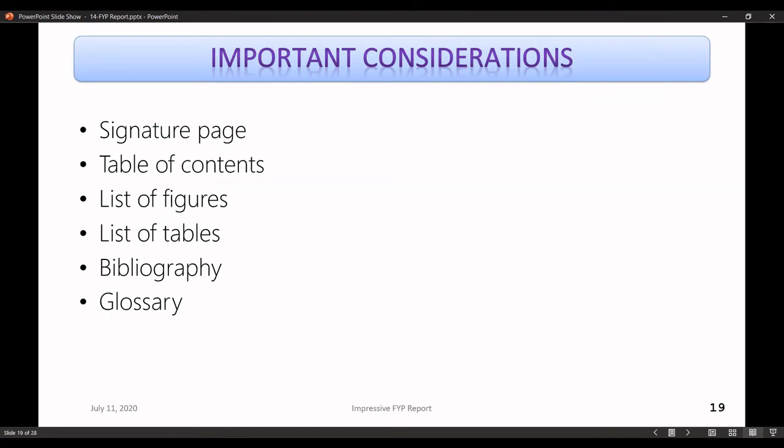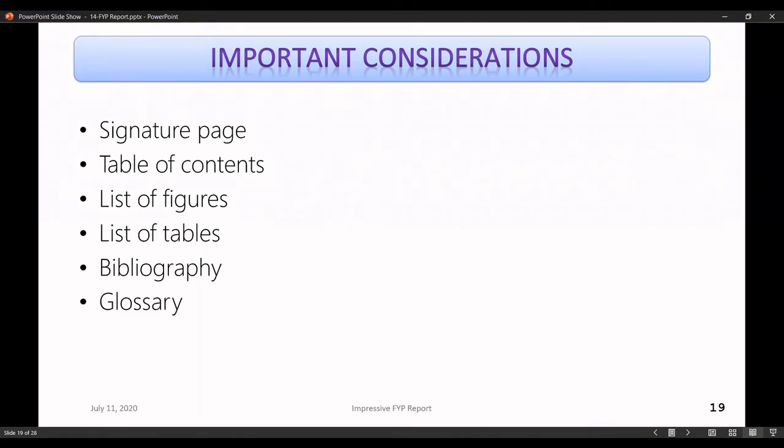And then we have the table of contents. Of course, it should be created automatically. The list of figures and list of tables should likewise be created automatically. Bibliography and references have a slight difference. Of course, you will be using references, but you should know what a bibliography is. If you are not citing the sources in the chapters and you are just providing a list of sources that you consulted towards the end of the report, then it's a bibliography.